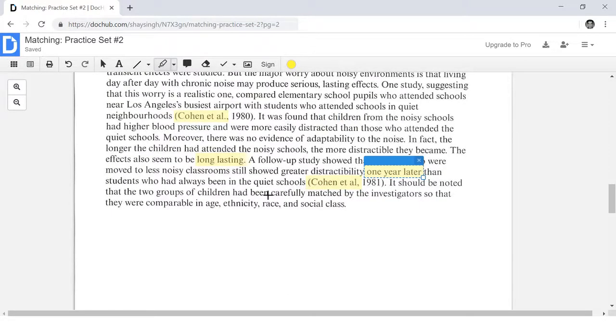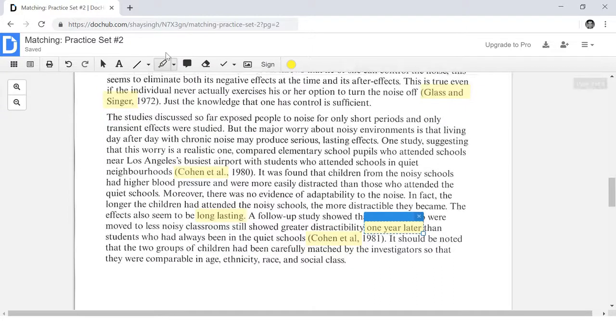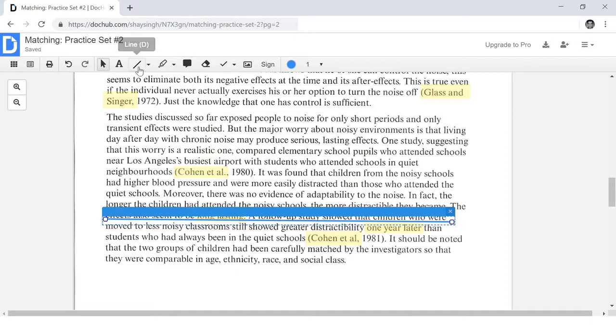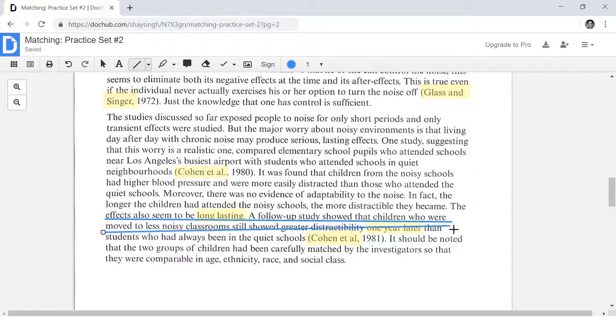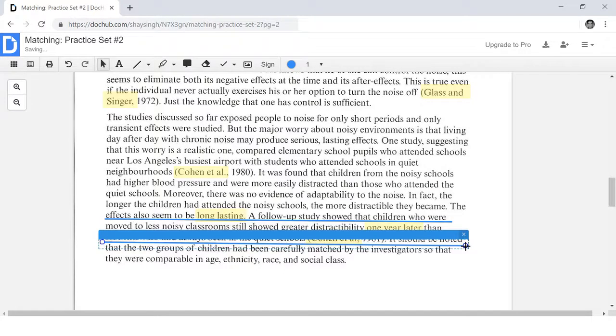So what do you think, guys? Where should we read? Should we read up here? Is that where we're going to find our matching sentence? Or are we going to find our matching sentence down here? Well, of course, we're going to find it down here because this is where we have located our keywords from the answer choices and also the keywords from the question. So let's read this part.